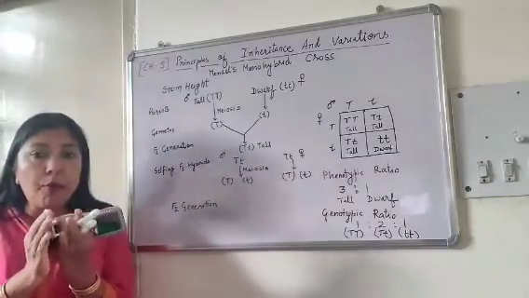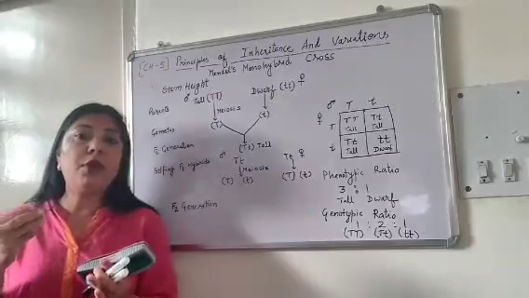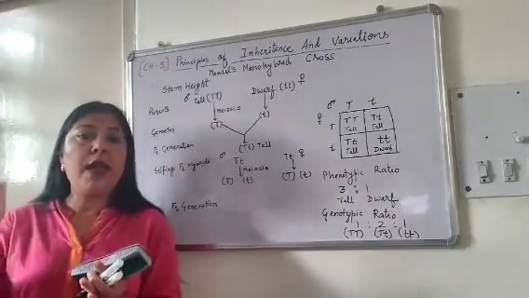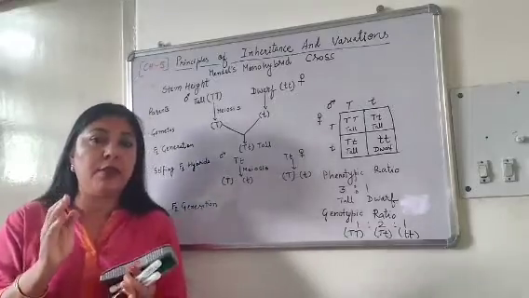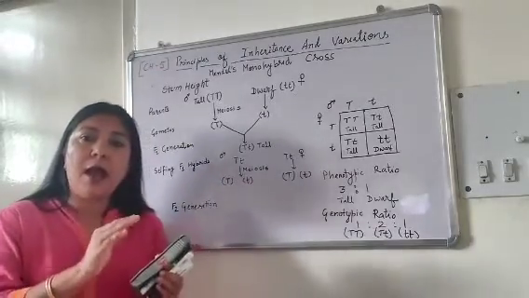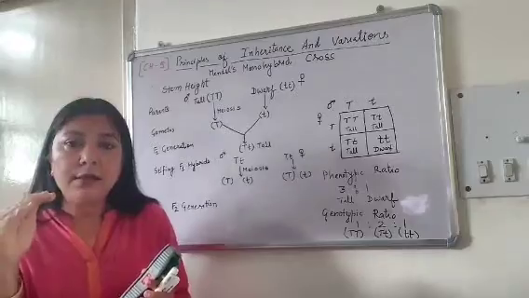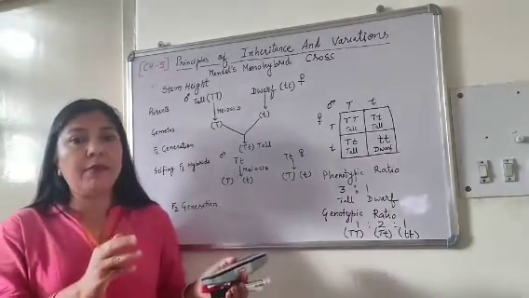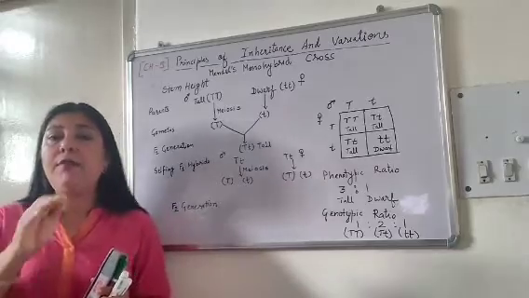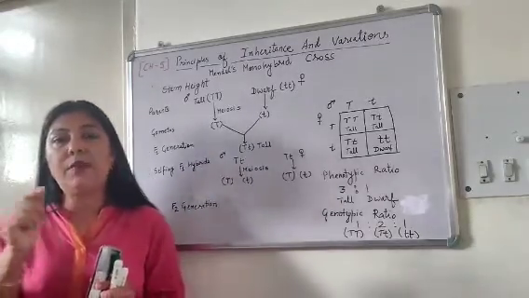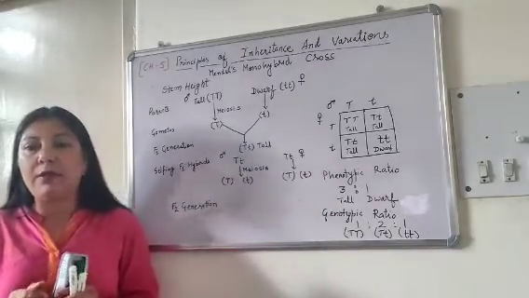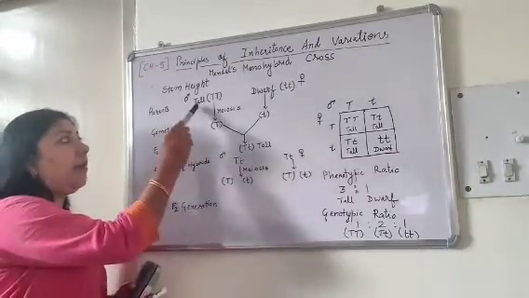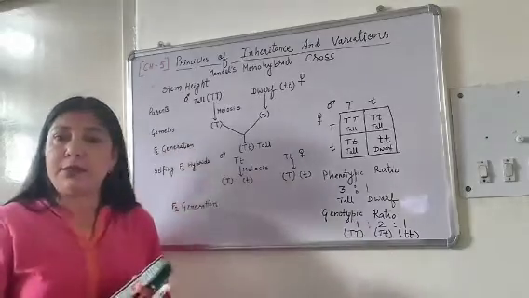Emasculation means we open the flower before it is mature and we remove one reproductive part from it. Either we remove the stamens. When we remove the stamens, the flower will become a female flower. If we remove the pistil, the flower will become a male flower. So, he made two types of parents, male parents and female parents.